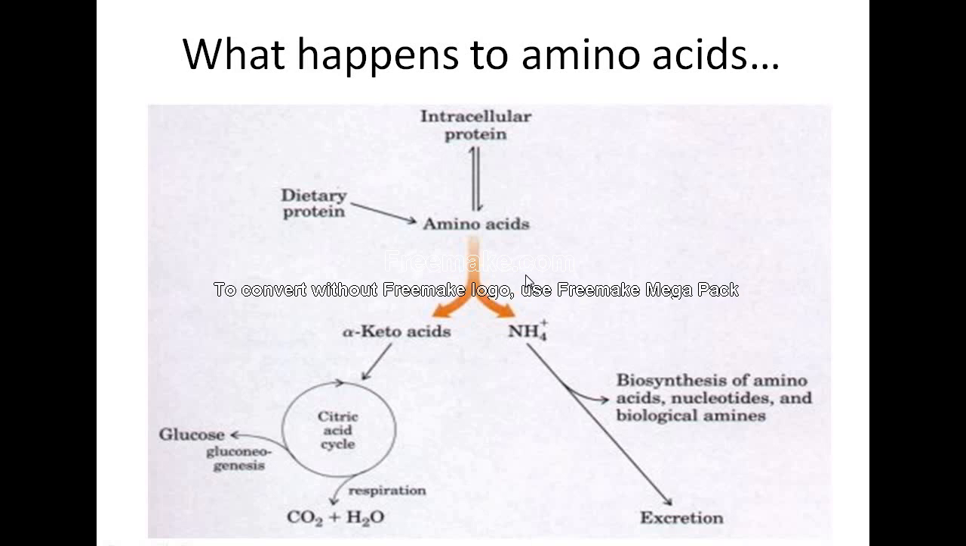These are the ways by which the amino acids are metabolized. My next video will be on the urea cycle. That is what happens to the nitrogen in the form of ammonia that gets excreted. This excretion takes place through the urea cycle.